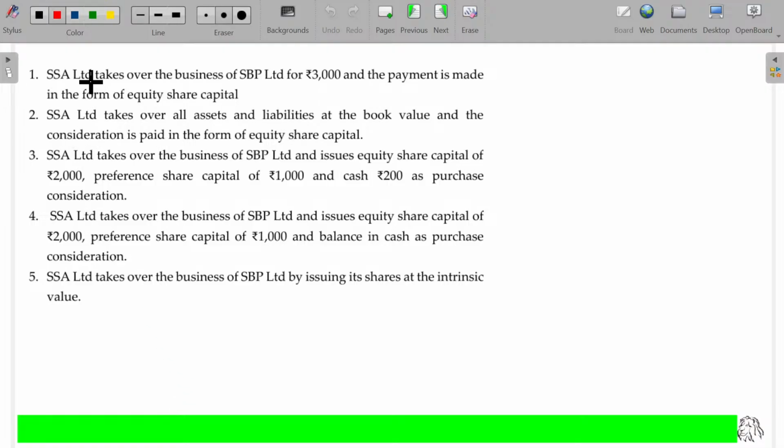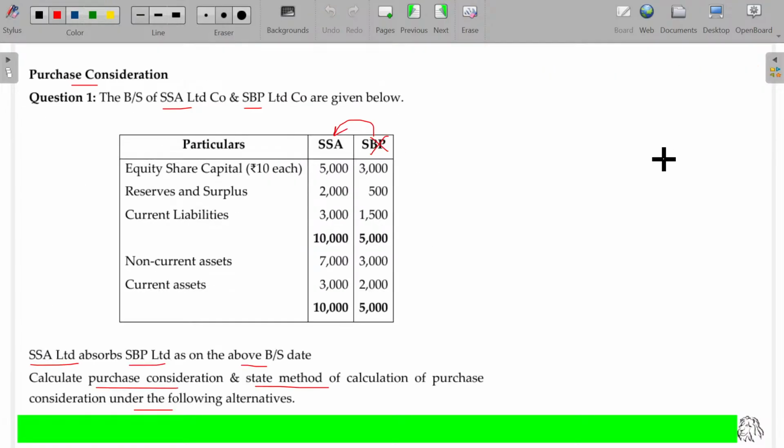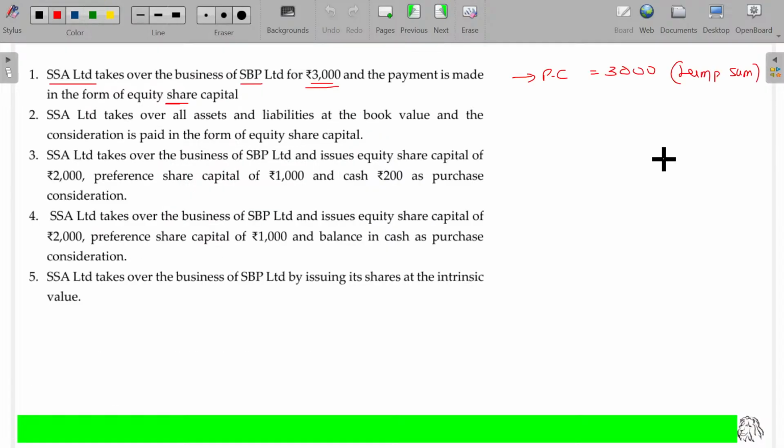Number 1. SSA Limited takes over the business of SBB for rupees 3,000 and payment is made in the form of equity share capital. Then what is the purchase consideration? In this case, the purchase consideration is 3,000. What method of purchase consideration do we follow here? Lump sum. We don't value each and every asset independently and find out the net assets. We simply calculate what is the value I am going to pay for this company. So SSA says, surrender all of your assets and liabilities to me and you close this. I'll pay you 3,000 rupees. That's all. This is called lump sum method of purchase consideration.